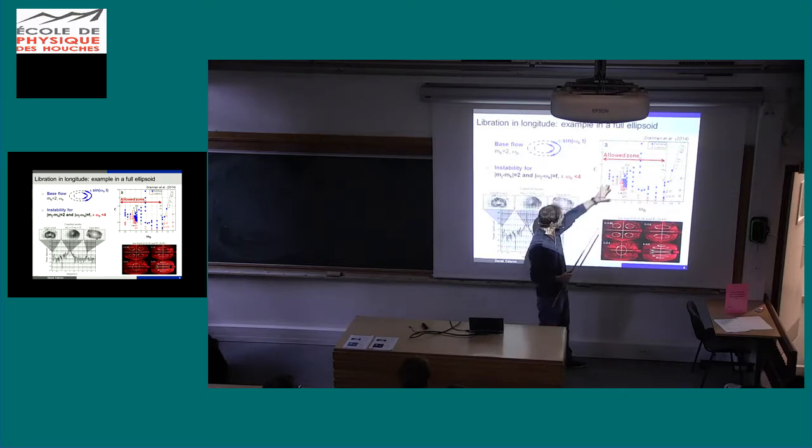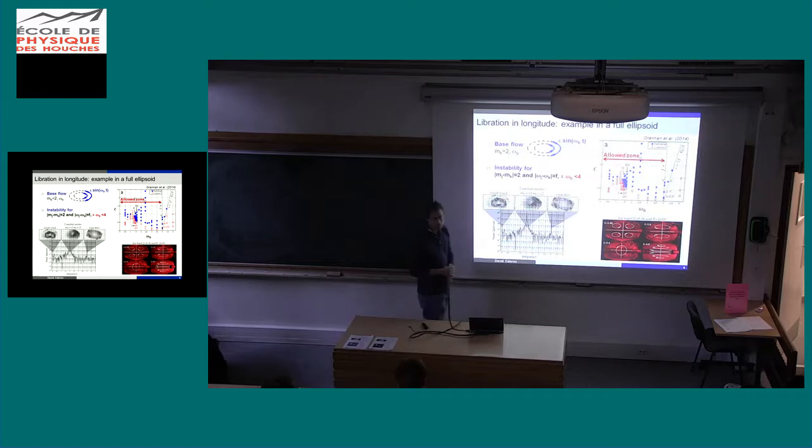Okay? So basically it just means that the strength of the perturbation has to be larger than the damping due to viscosity. Okay? So if I use a fluid with a smaller viscosity, then of course the critical amplitude for the instability to appear would be smaller. Is it okay for everyone?